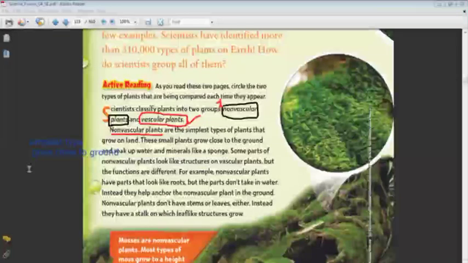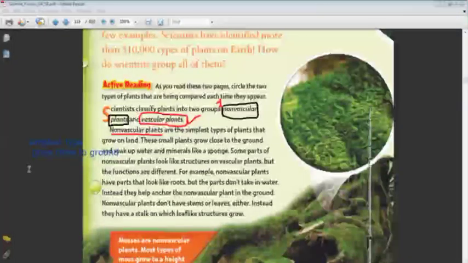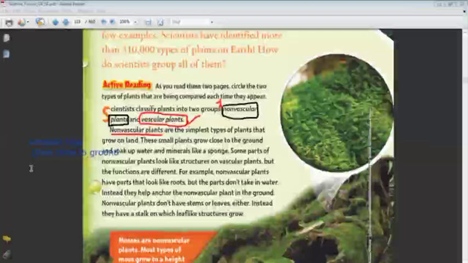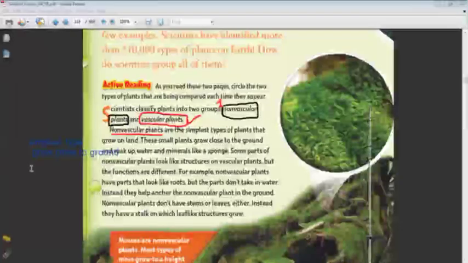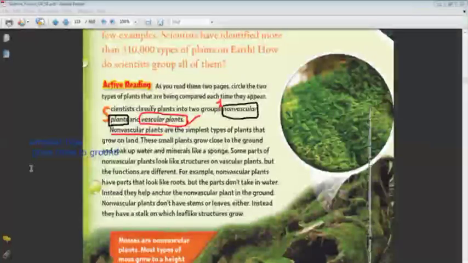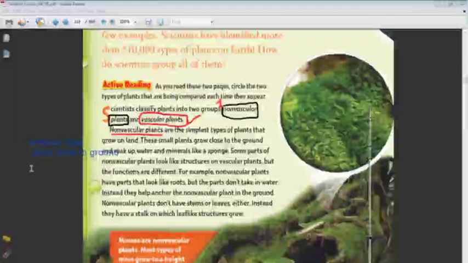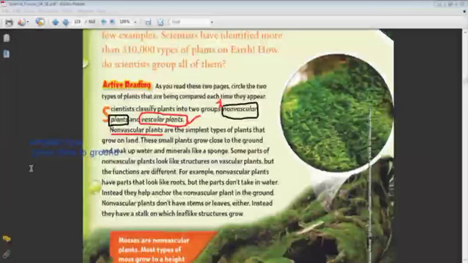Non-vascular plants are sticky to the ground. They don't have roots; they are like a sponge. And the sponge, we put it in the water. It soaks up water. Yes, very good, Carl. So it has no roots, has no stem, has no leaves, and it soaks water like